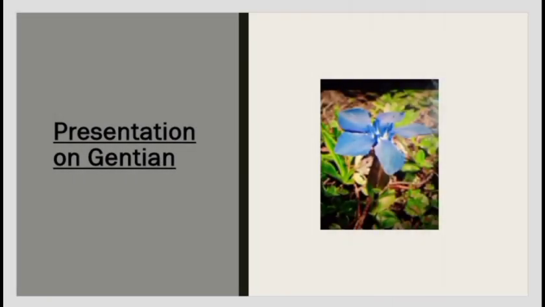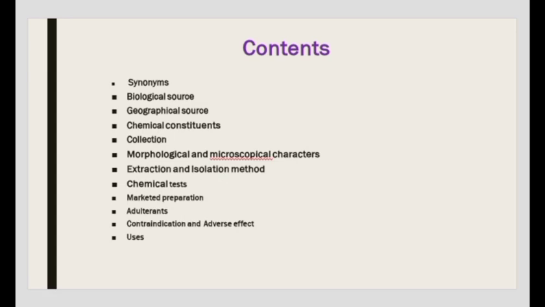Presentation on GENTIAN. Contents are synonyms, biological source, geographical source, chemical constituents, collection, morphological and microscopical characters, extraction and isolation method, chemical test, marketed preparation, adulterants, contraindication and adverse effect, and uses.